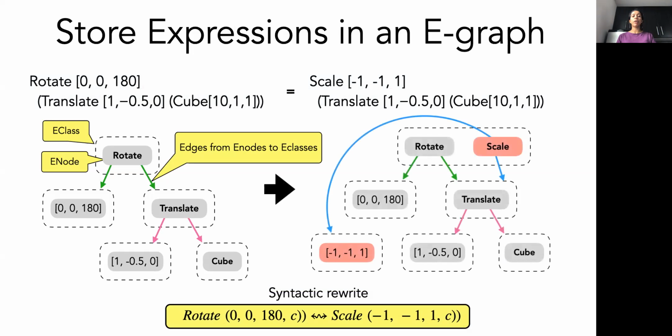After the rewrite rule fires here, the E-class of the rotate expression is populated with the equivalent scale expression, and a new E-class is introduced in the E-graph that contains the parameter of this new scale expression. So this gives us an idea of how Selinsky uses an E-graph to store a large number of equivalent expressions that are obtained by applying syntactic rewrites, including CAD identities, to the inputs. Now let's see how Selinsky integrates the structure finding algorithm and the custom solvers in the E-graph.